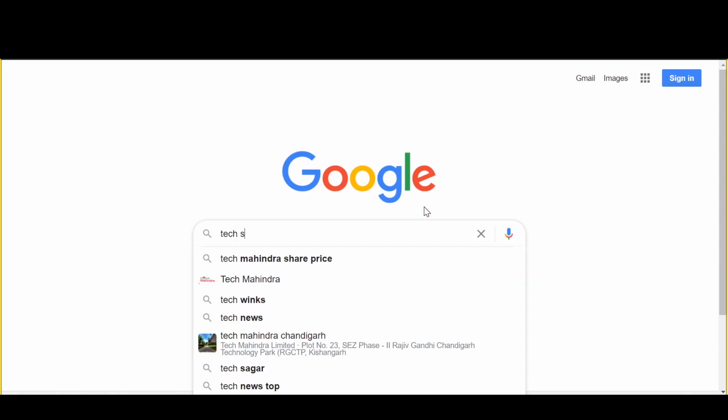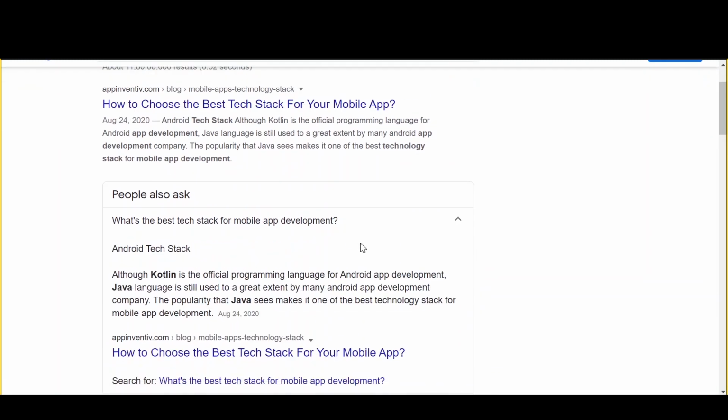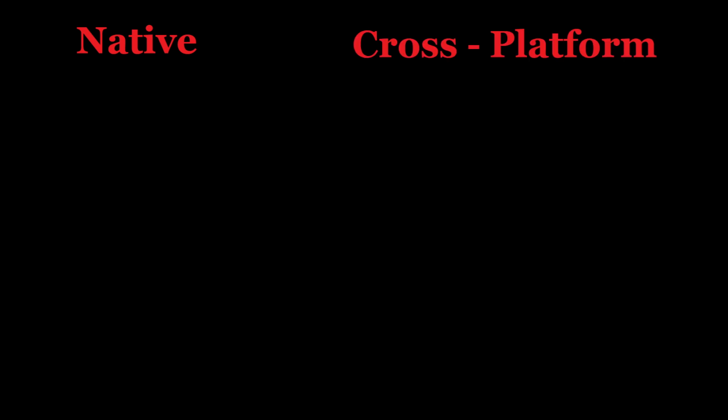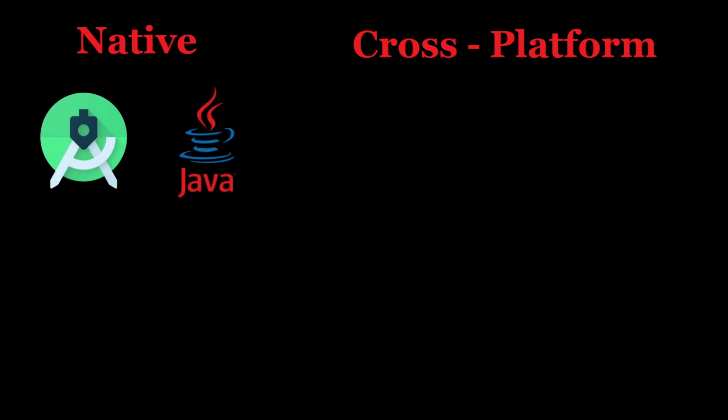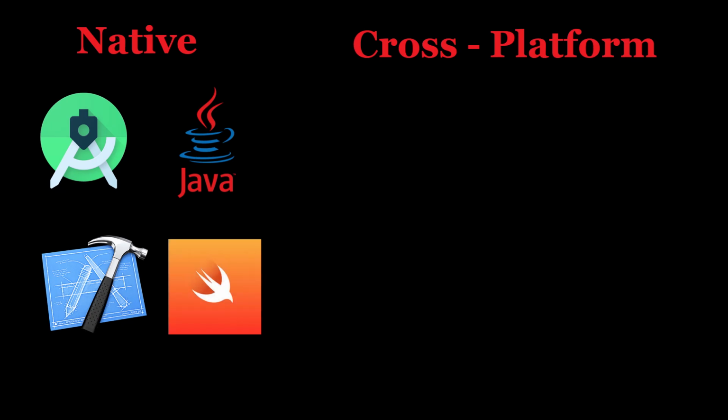Now, guys, full disclosure, I am not a mobile application developer. I am more of a loser, but I know there are dozens of different ways of making a mobile application. There are what you call native mobile apps and cross-platform mobile apps. Native apps are the ones that are specific to that operating system like Android, iOS, and can be made by Android Studio, which makes use of Java programming language. I am not very good at Java, but then there's also Xcode, which makes use of Swift programming language. I don't know Swift either.